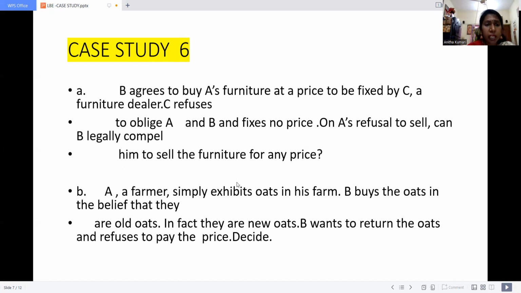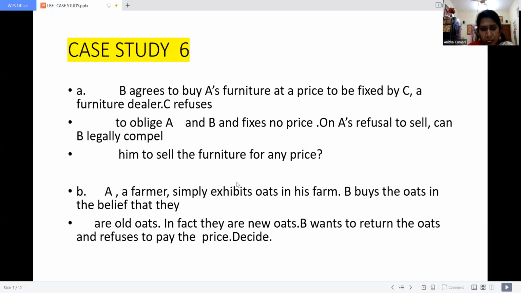Next one, case study number 6. A farmer simply exhibits oats in his farm. B buys the oats in the belief that they are old oats. In fact, they are new oats. B wants to return the oats and refuse to pay the price. Decide.